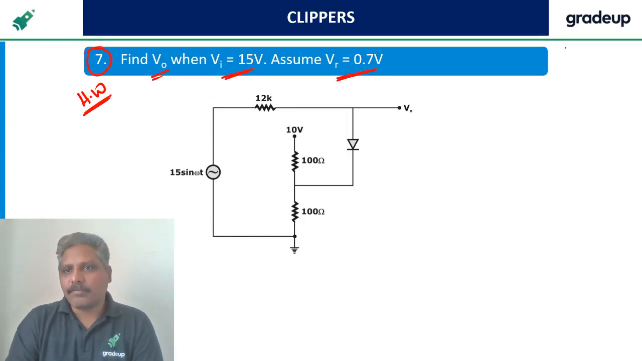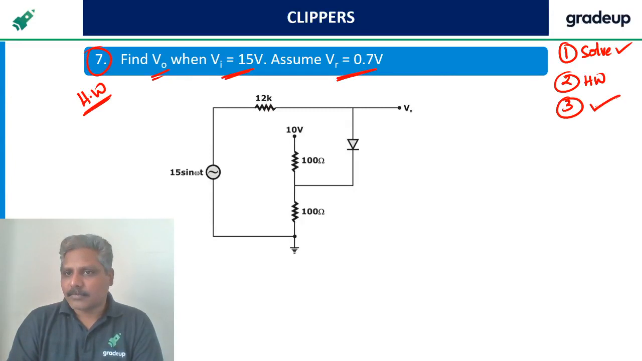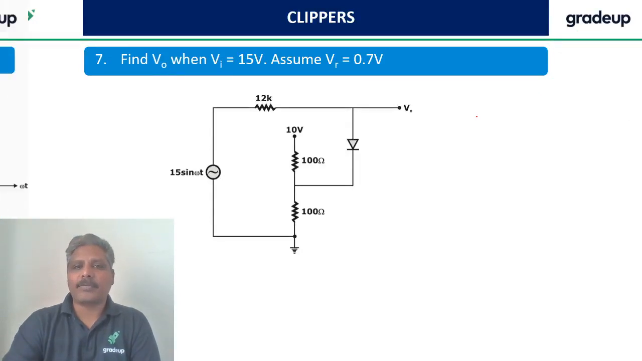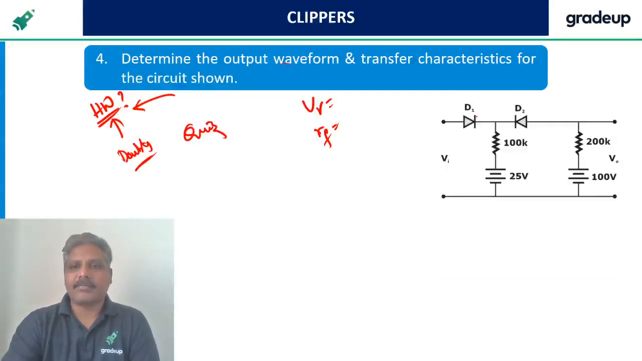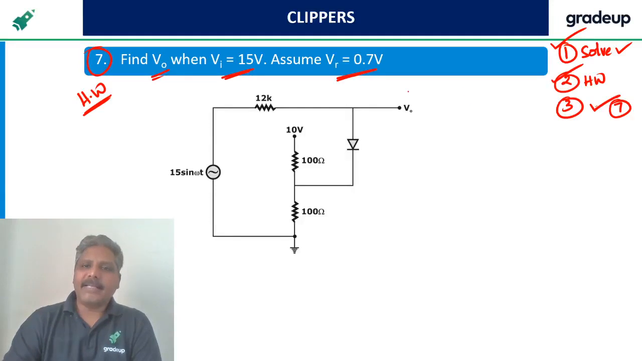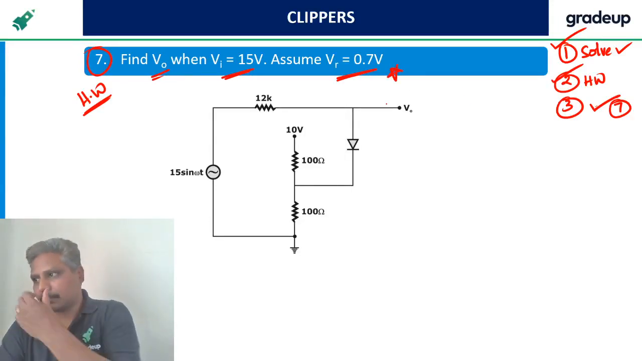First, solve all the questions once again. Second, do the homework question. Third, go for this question, question number 7. Please do it after you are comfortable with all the questions we have discussed and with the homework question. This is a homework question I give because I believe this question is a little more difficult than the questions we have done.